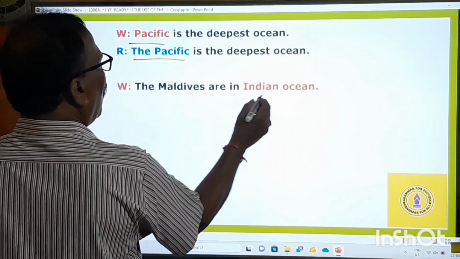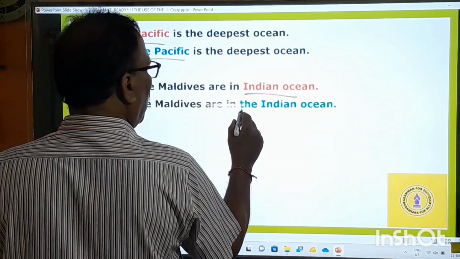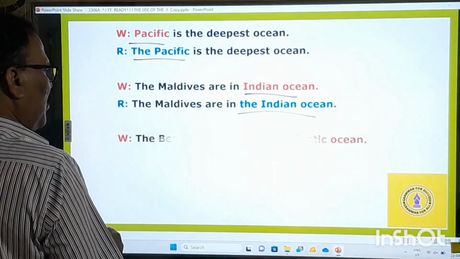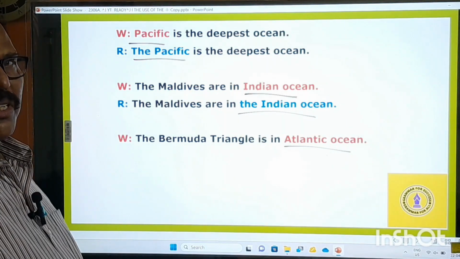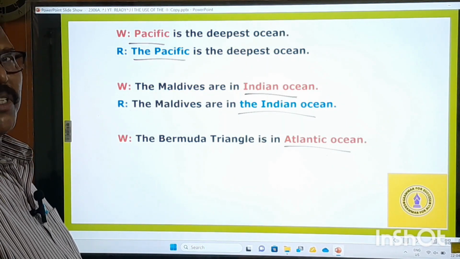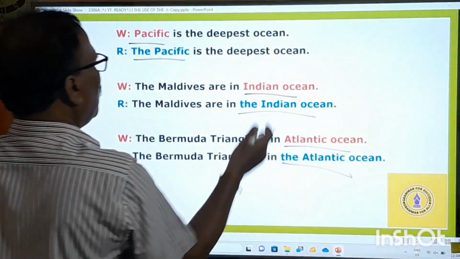"The Maldives are in Indian Ocean." Indian Ocean is an ocean. Therefore, you must use the definite article before that. "The Bermuda Triangle is in Atlantic Ocean." Atlantic Ocean is an ocean. Before the name of an ocean, you must use the definite article, and therefore the Atlantic. Very simple. These are all very simple rules.